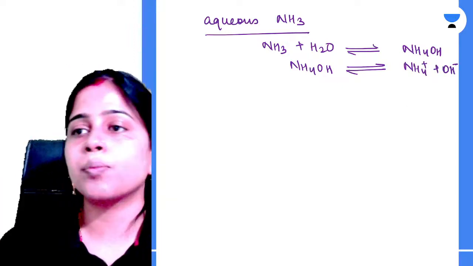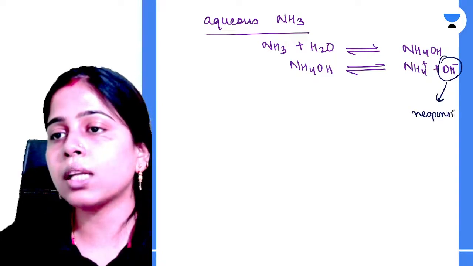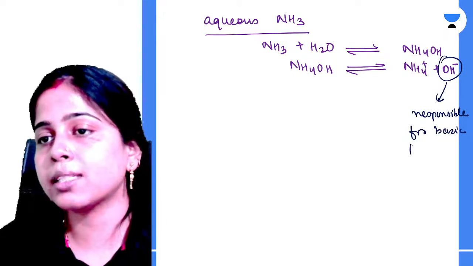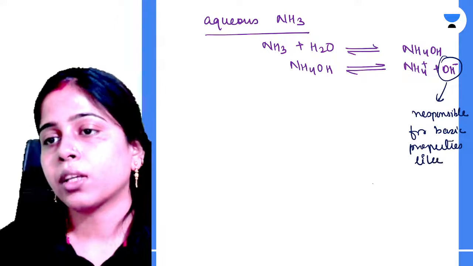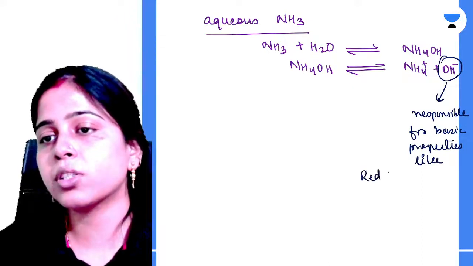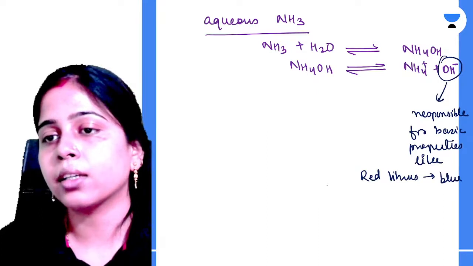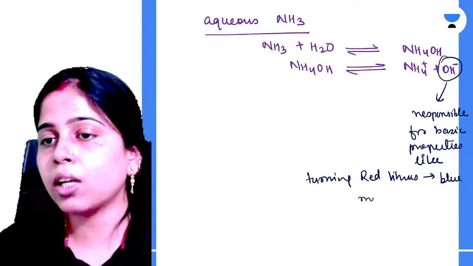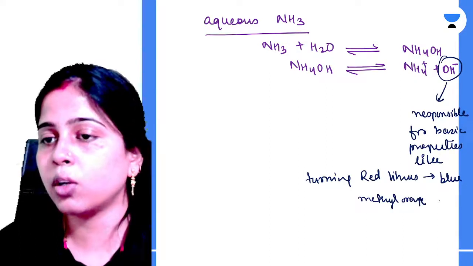These OH minus ions are responsible for all the basic properties, like turning red litmus paper to blue. Am I clear? Then methyl orange from orange to yellow.